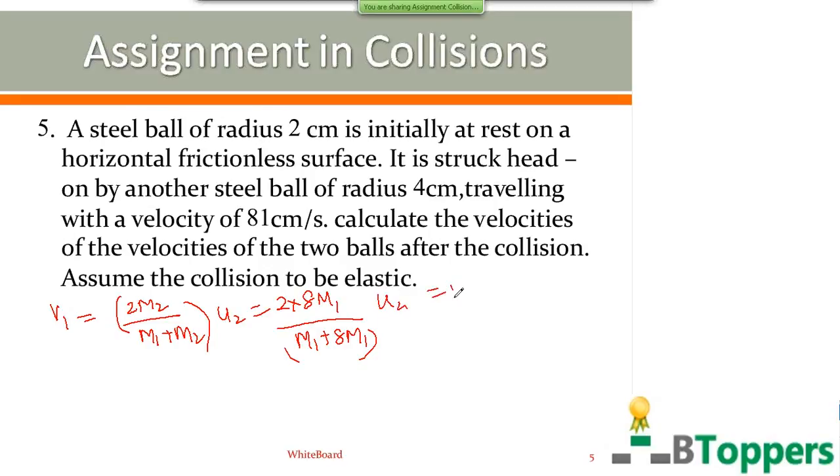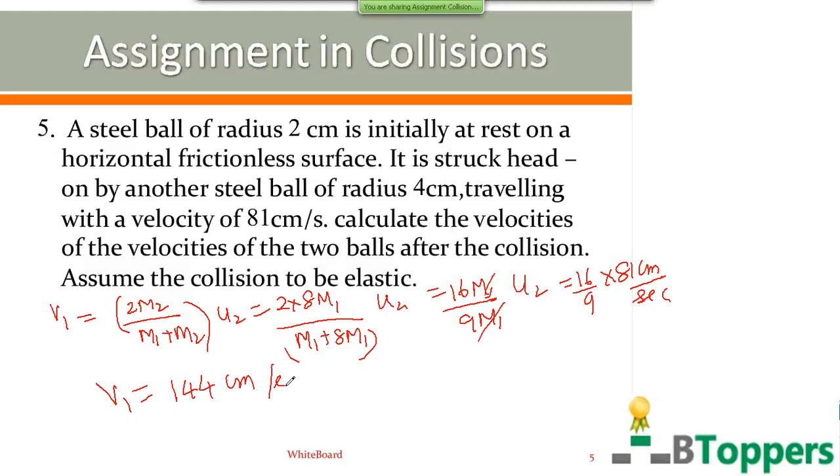So you get 16 m1 by 9 m1 into u2. m1 gets cancelled. So v1 is 16 by 9 times u2. u2 is 81 centimeter per second. So you get v1 equal to 144 centimeter per second. That is one of the answers.